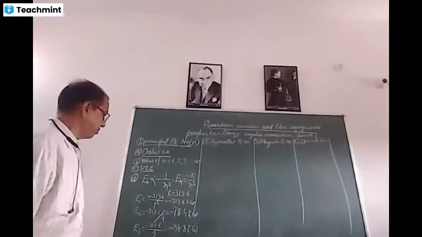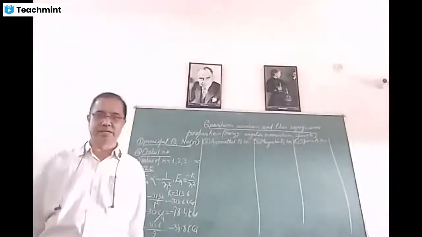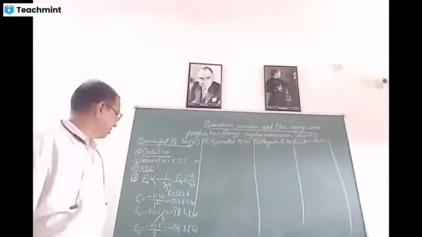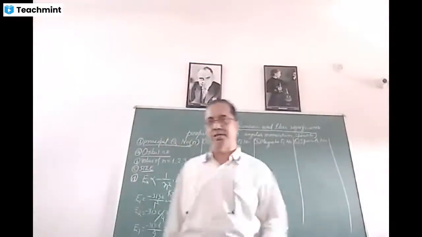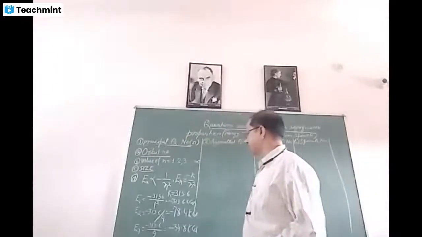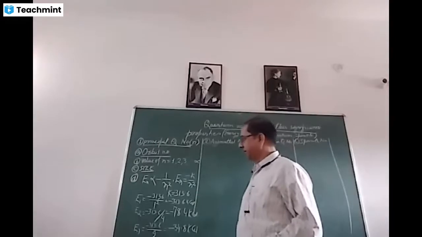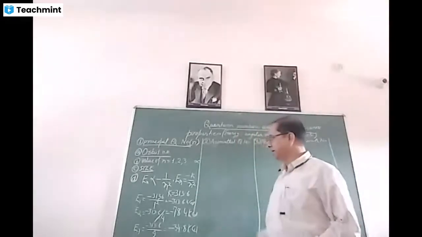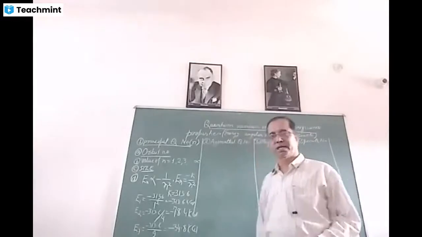And as you know, lesser is the energy, greater is the stability. Hence, which orbit will be more stable? Of course, it will be first orbit, because the energy of first orbit is minimum. Among all the orbits, the energy of first orbit is minimum. Hence, this first orbit of atom is the most stable state.